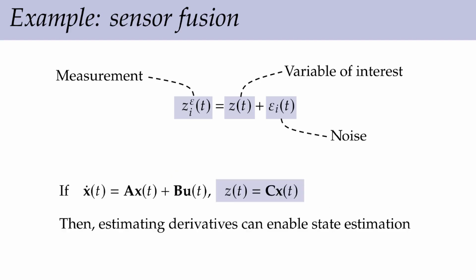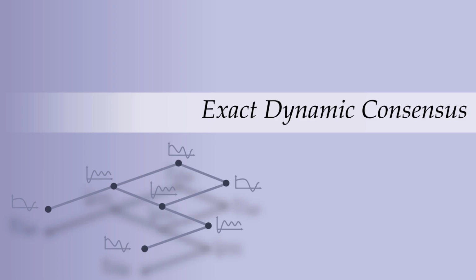Moreover, it is often the case that this variable of interest is the output of a higher order state-space dynamics. Hence, computing higher order derivatives of the output might enable estimation of the whole state depending on the observability properties of the system. Our solution to this problem is based on the concept of exact dynamic consensus.